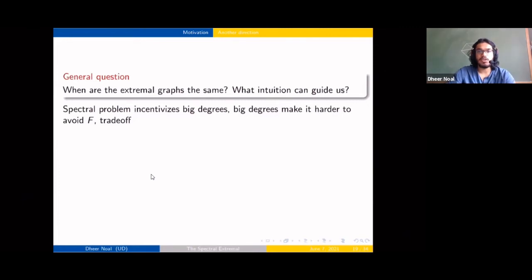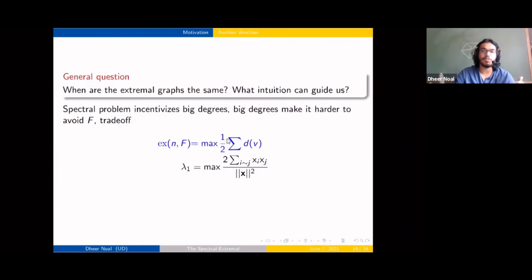All right. Okay, so the spectral problem incentivizes that you concentrate your edges on a small set of vertices. It incentivizes larger degrees, some say. Yeah, but if you have large degrees, then you might end up getting F. So there's that trade-off. Right. Okay. So, all right. If we just look at these as optimization problems, the edge extremal problem is just add an edge. Every edge is the same. Add any edge, avoid F.